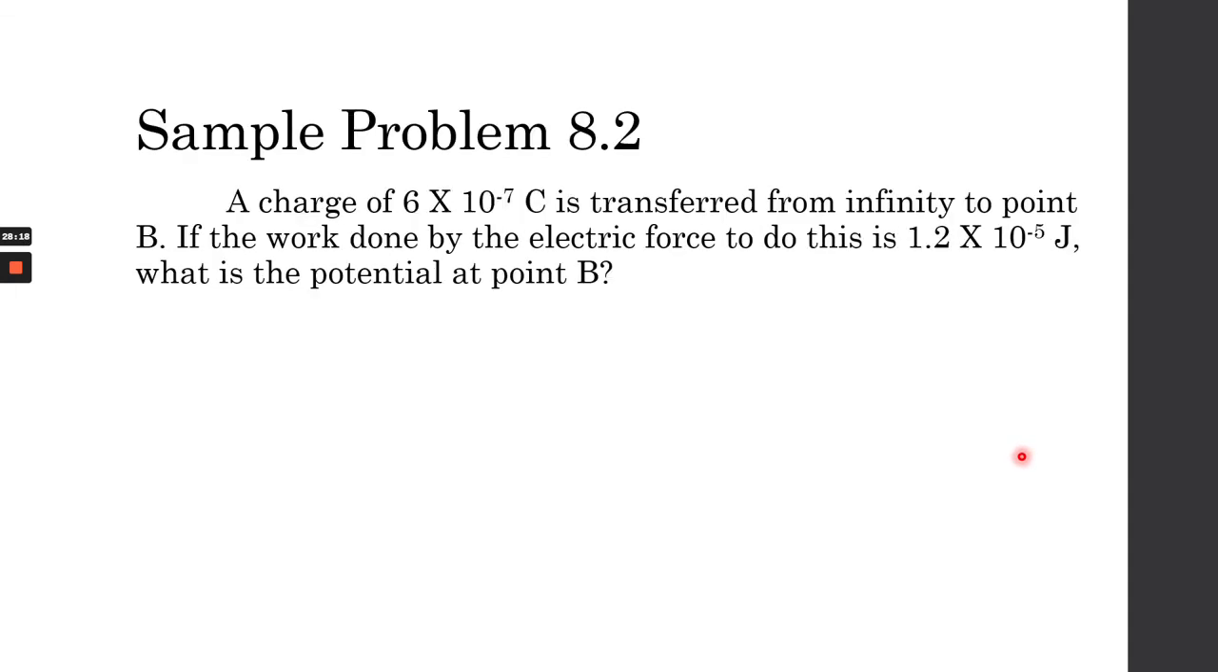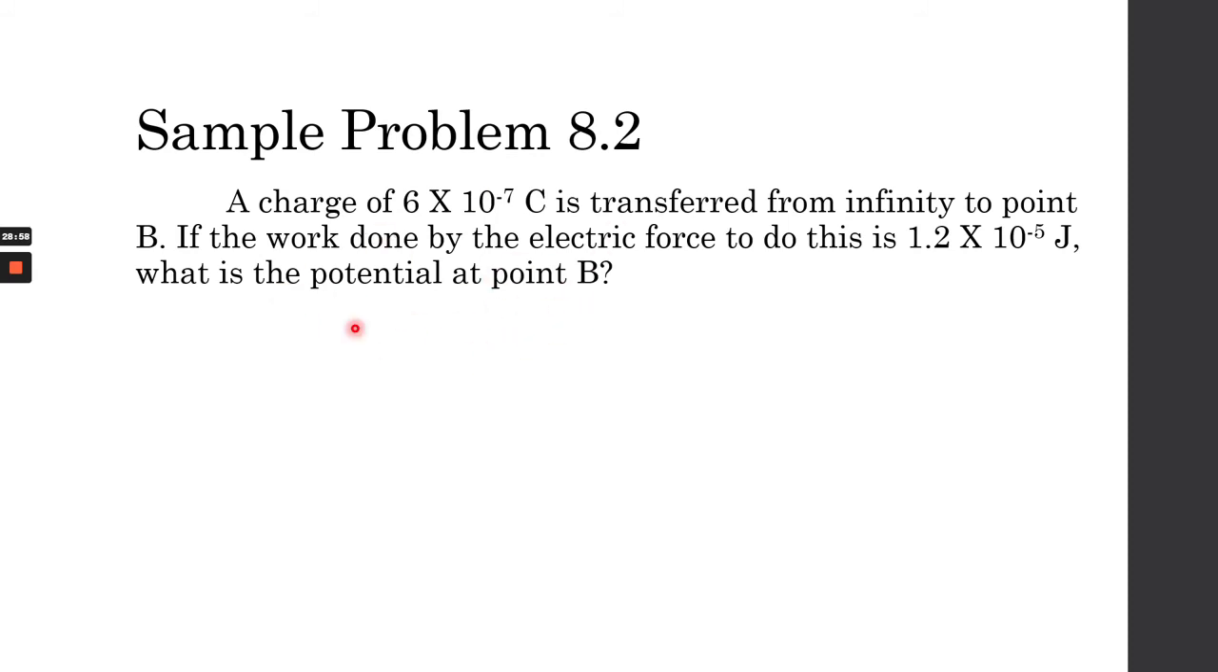To see what I'm talking about, let's take an example. Let's say a charge of 6 times 10 raised to negative 7 coulombs is transferred from infinity to a point. So we have an infinity and a point, so we're talking about only one point. We're not looking at a potential difference, but we can still use this to solve for electric potential. If the work done by the electric force to do this is 1.2 times 10 raised to negative 5 joules, what is the potential at point B?